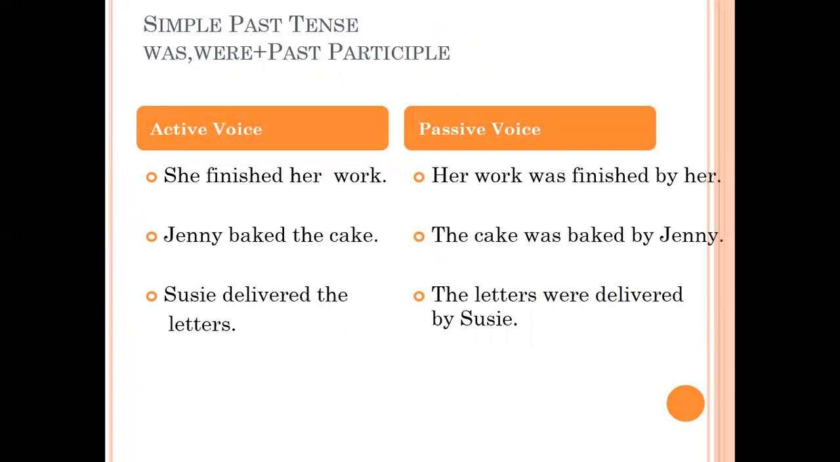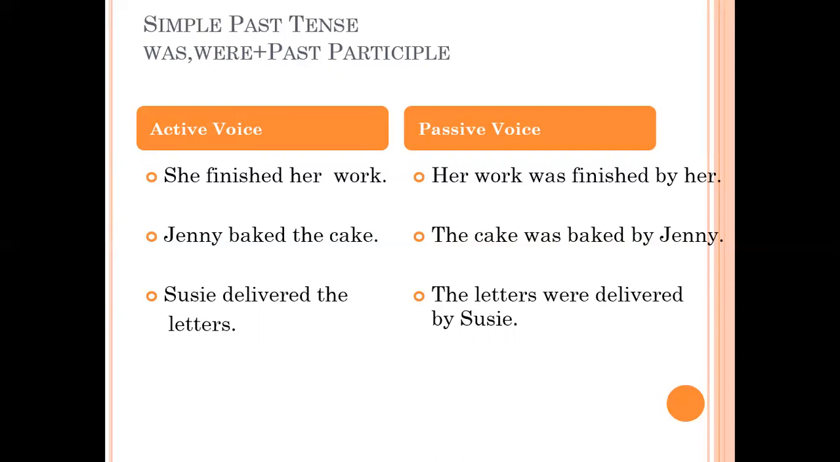In the same way, we are going to move towards simple past tense. The rules are same, only past tense form of the verb will be added. She finished her work. Now it's totally simple past. Now you're going to convert to passive, so you're going to add past form of the verb, was or were, and past participle. Her work was finished by her.